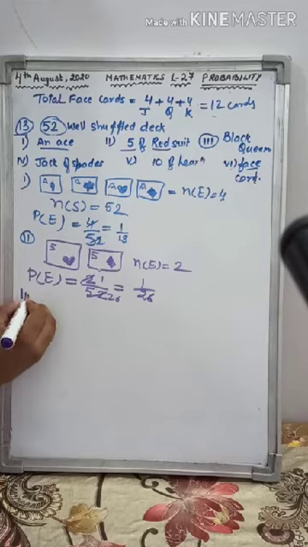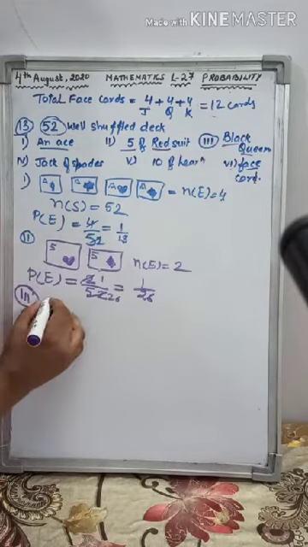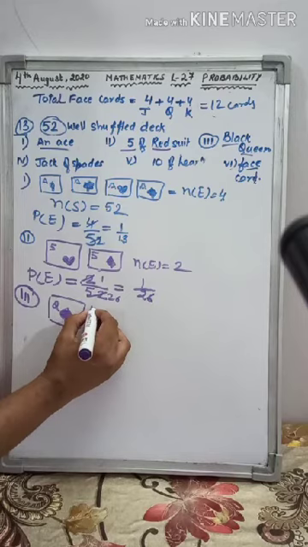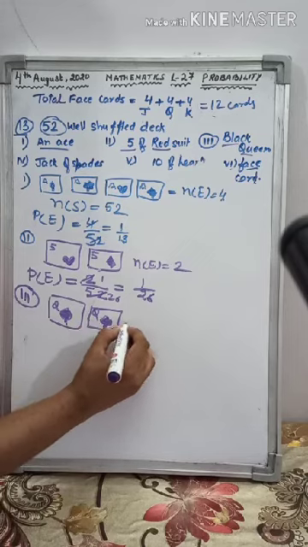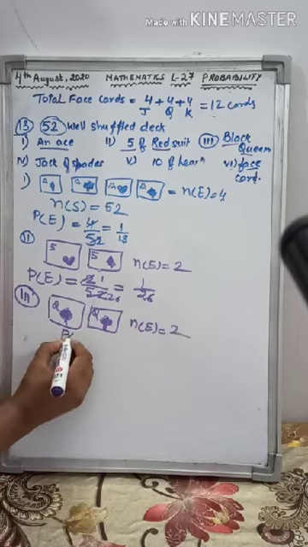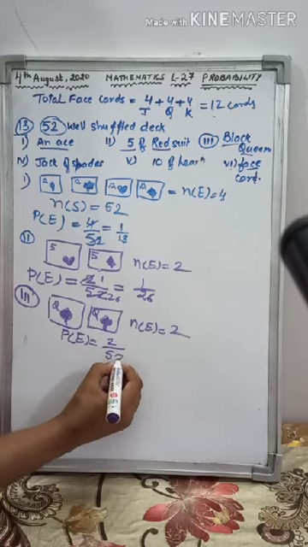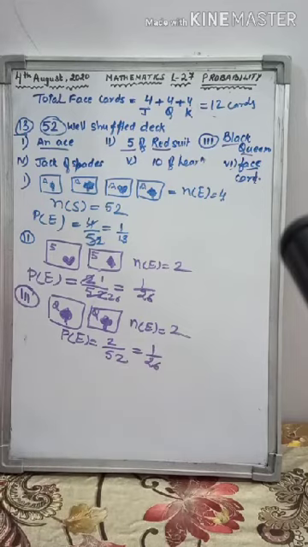Third part, probability of getting a black queen. So again a black queen, one is of the spade, another black queen is of club. So the number of elements in the event is 2. So the probability of drawing a black queen will be 2 by total cards 52. When you cancel, it is 1 by 26.